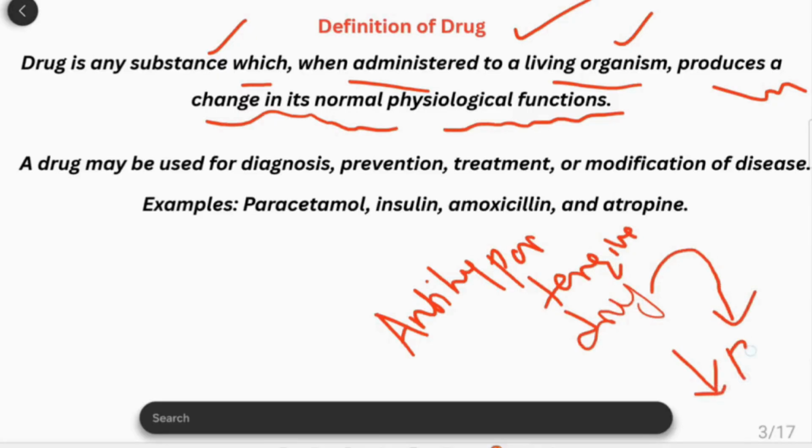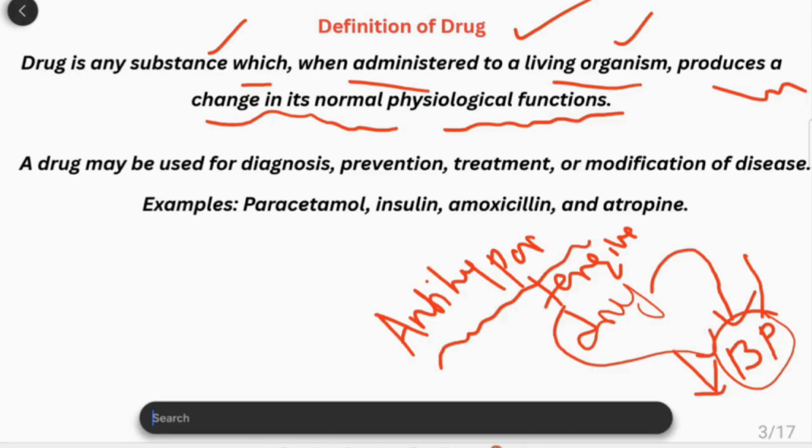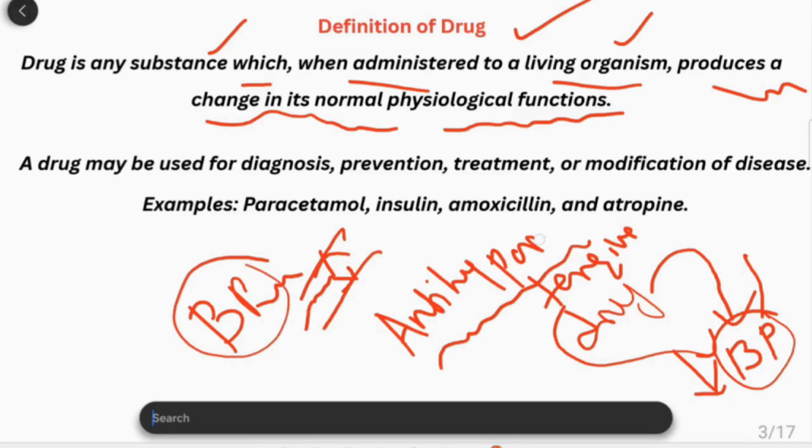It decreases the blood pressure. Blood pressure is a normal physiological function, but due to administration of an antihypertensive drug, it decreases. Blood pressure is nothing but the lateral pressure exerted by the blood on the inner walls of the blood vessels. That is a normal physiological process. So when we administer any antihypertensive drug, it is going to affect the blood pressure.